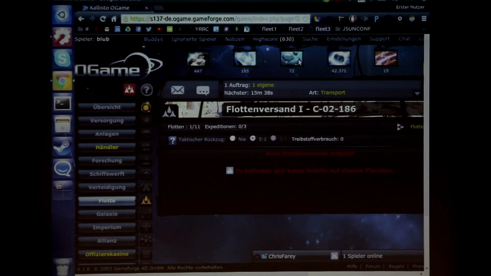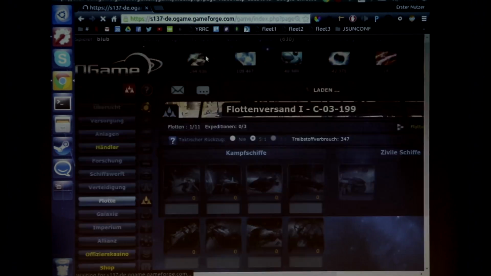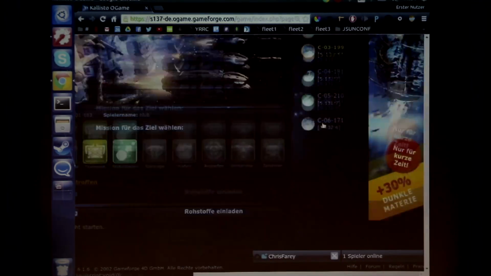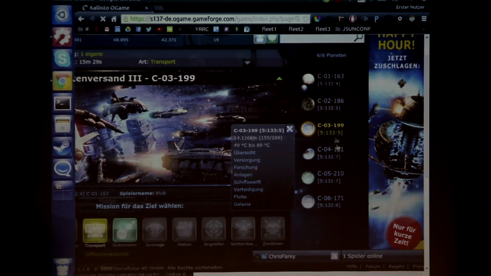Usually if you do all this process by hand, it takes up to 5 minutes, sending all your ships from all your subplanets to your main planet. And you can have up to 12 planets. So it will take up a significant amount of time while you play. And I don't want to wait, especially if I get attacked. If I get attacked, I want to save all my fleets immediately. And what I just do is I select a planet, and then I just click Fleet 1, Fleet 2, Fleet 3, and select Fleet 3, and select the next planet.